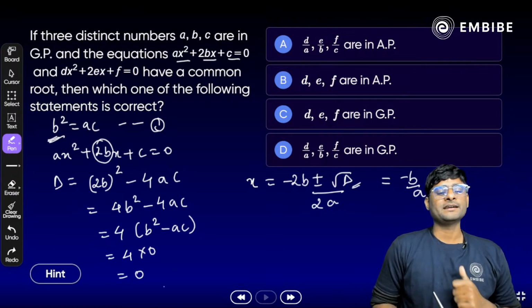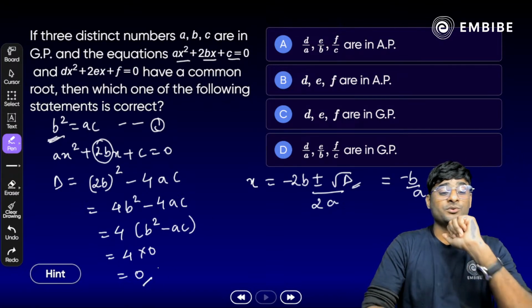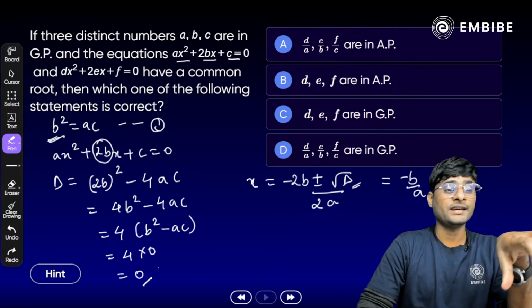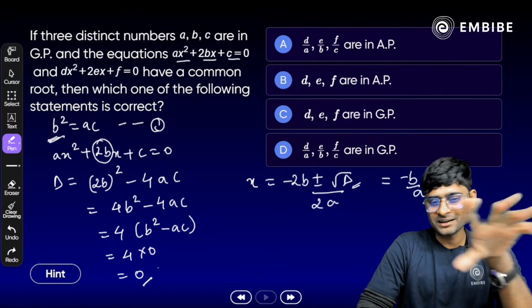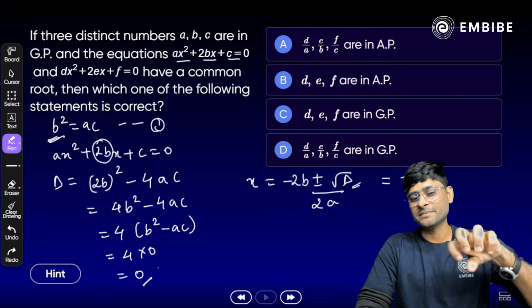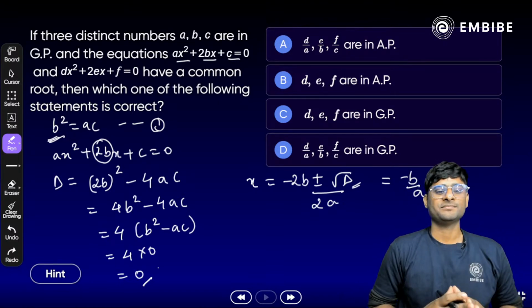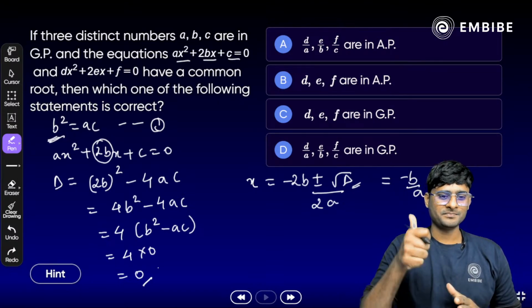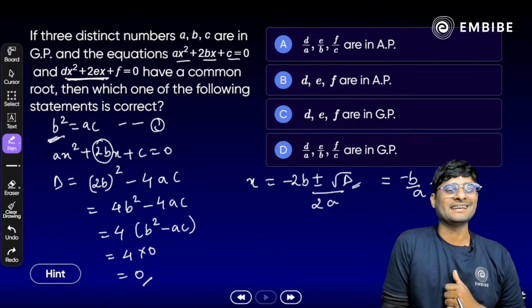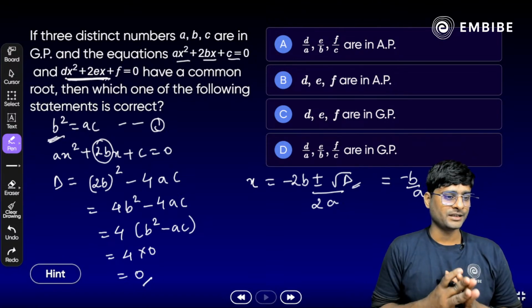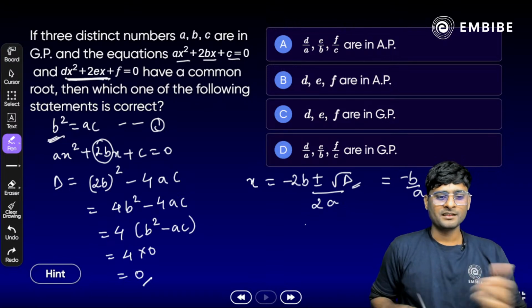If the discriminant is 0, what do you conclude here? Discriminant is 0, so roots are real and equal, and we get one real root, that is minus b by a. So definitely it is the common root here. Clear? Now substitute the value of x in the second equation. You just have to substitute here and get the answer.